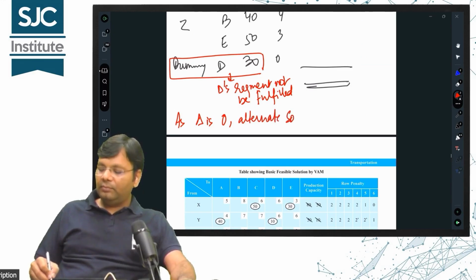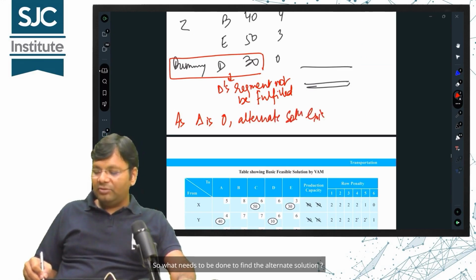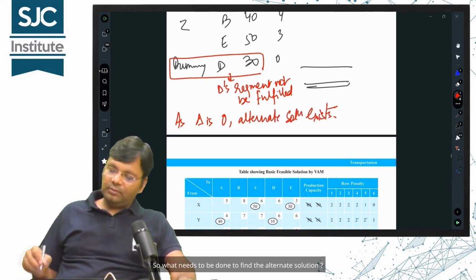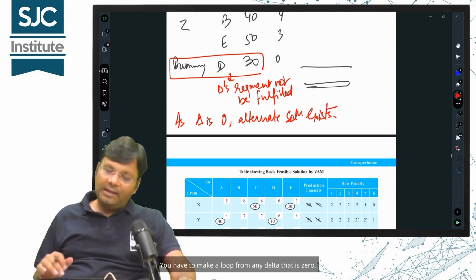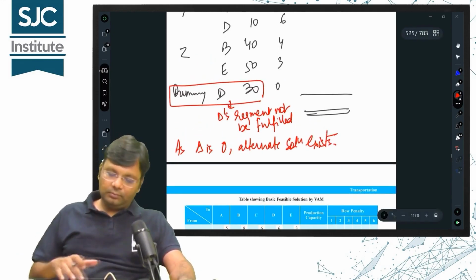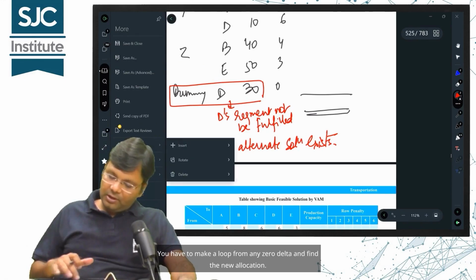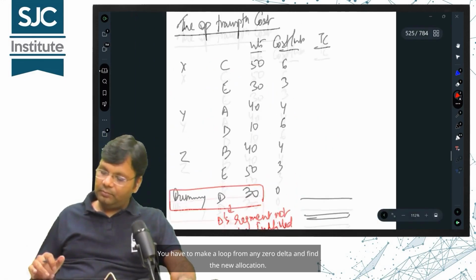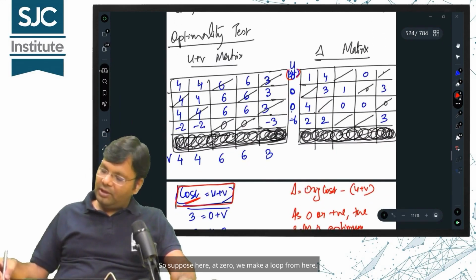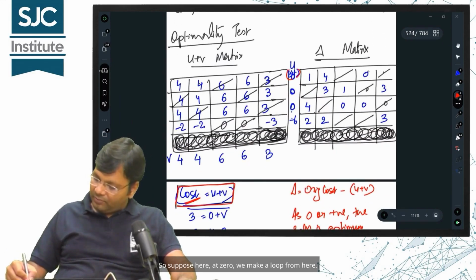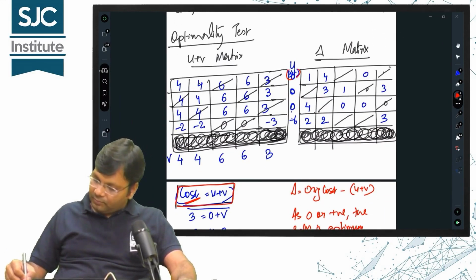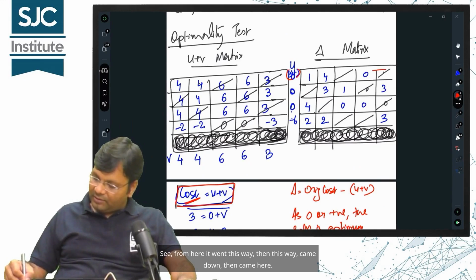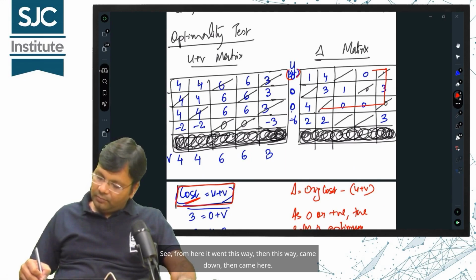So what needs to be done to find the alternate solution? You have to make a loop from any delta that is 0 and find the new allocation. So suppose here at 0, we make a loop from here. See, from here it went this way, then this way, came down, then came here.